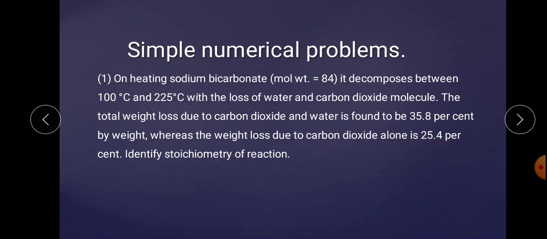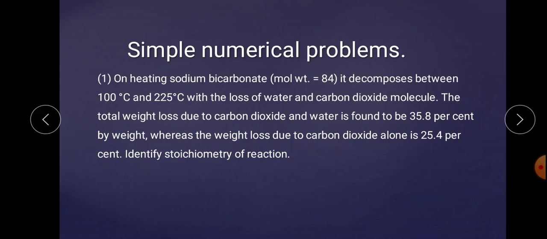Means what is given? The starting material is sodium bicarbonate. Its molecular weight is 84, means 1 mole contains 84. The decomposition temperature is between 100 and 225 degrees Celsius. During decomposition, the loss of weight is observed due to loss of water as well as loss of carbon dioxide.